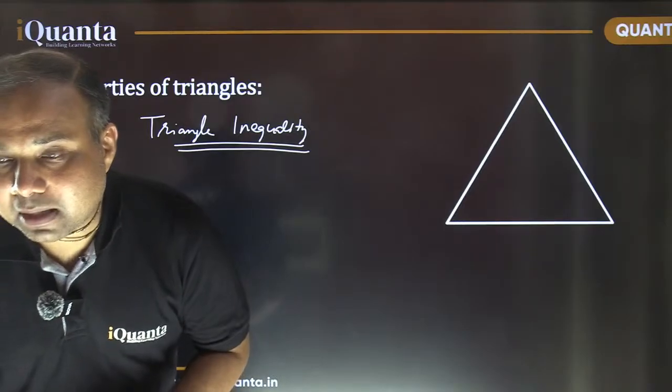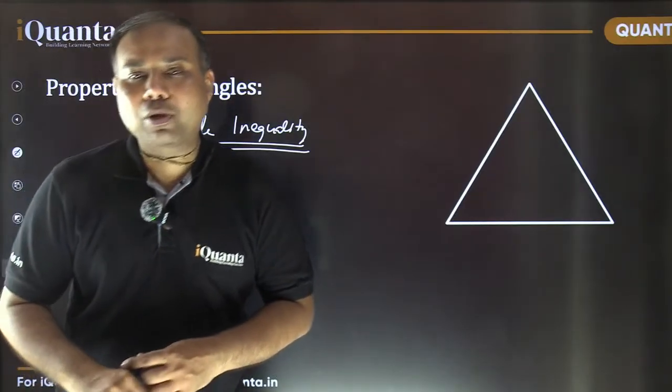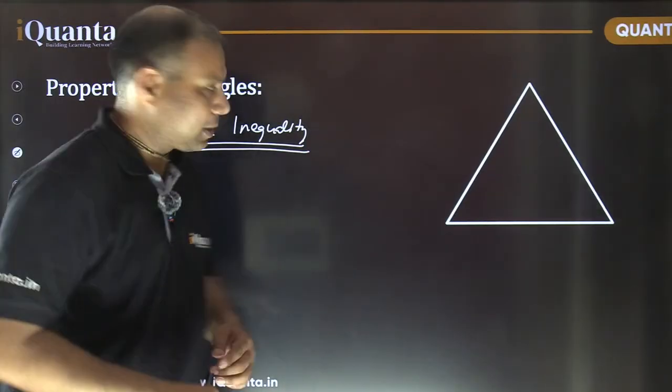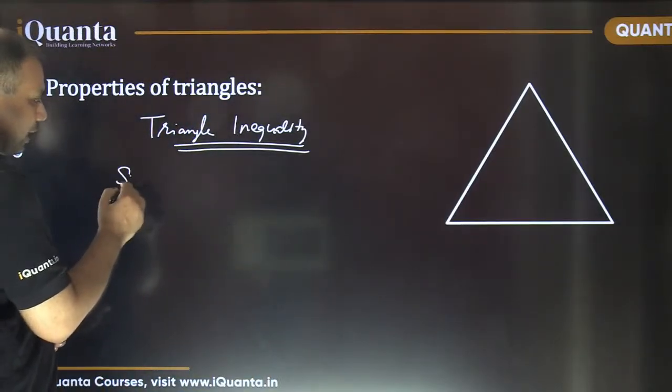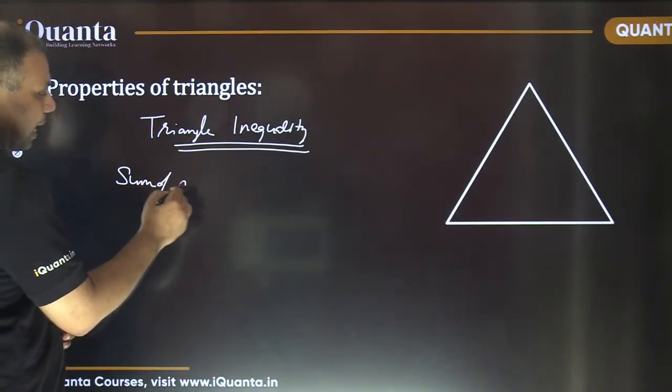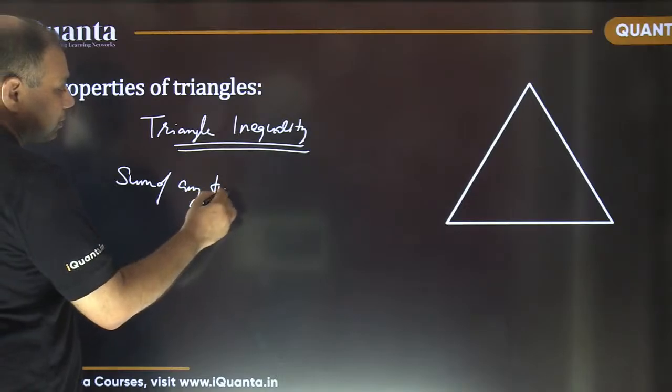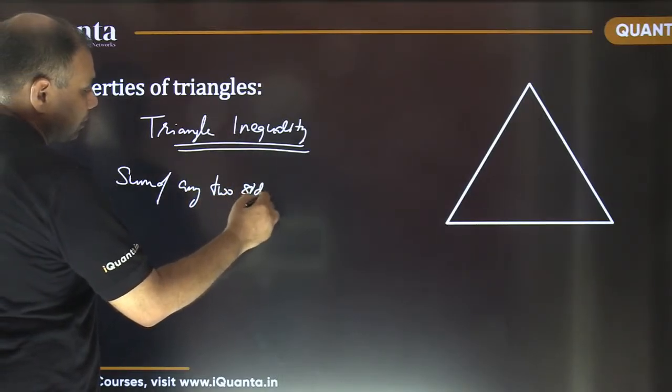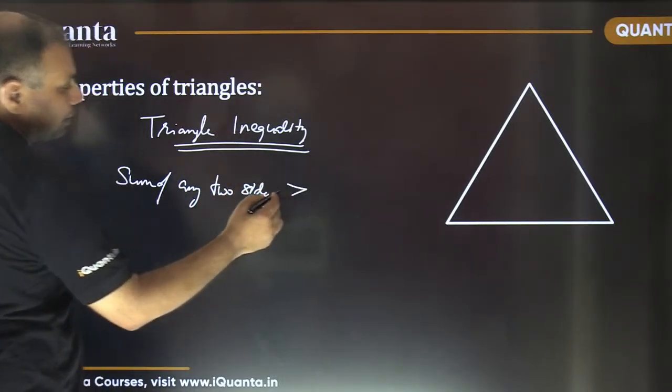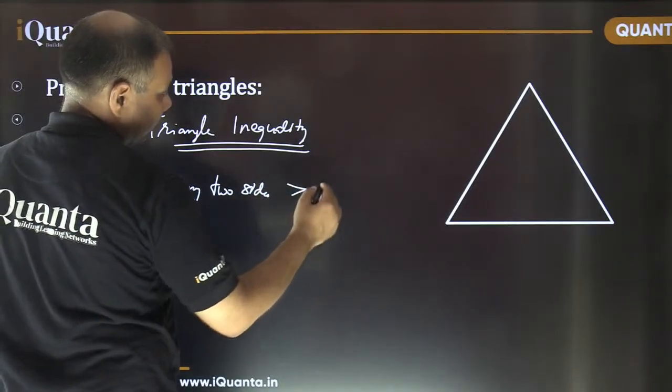Yes, good, Ridhima. Sum of two sides is more than third side. Nice. So sum of any two sides should be more than the third side.